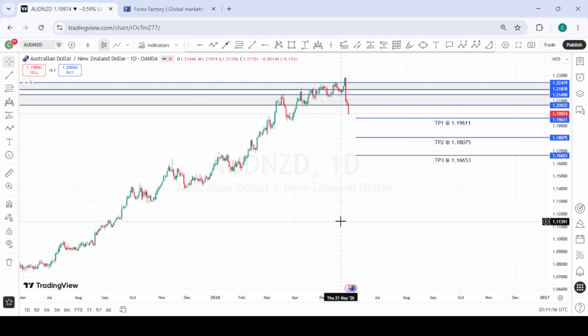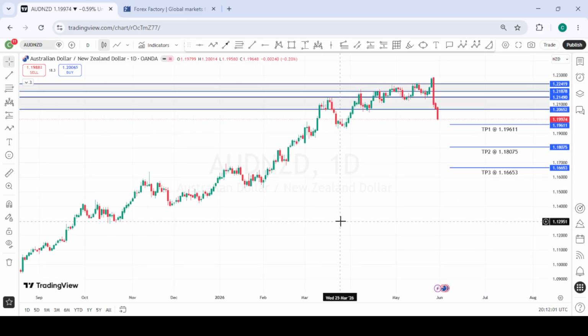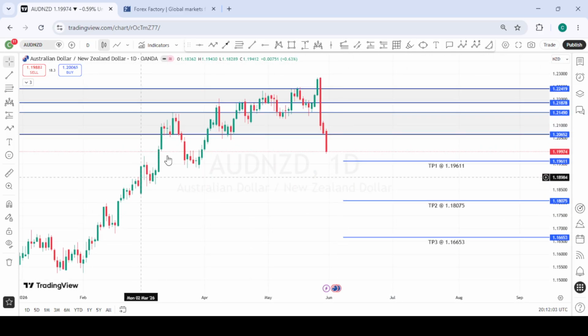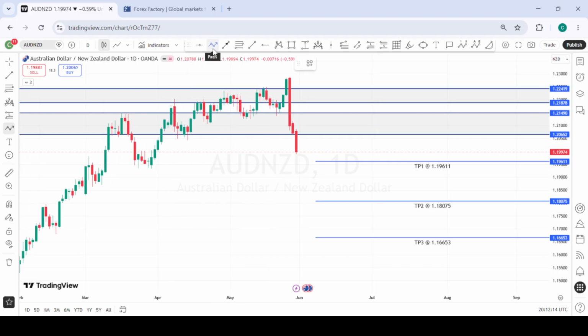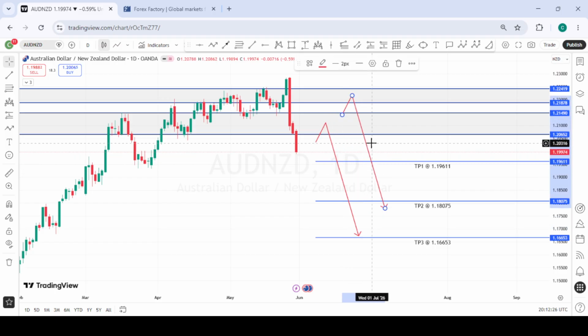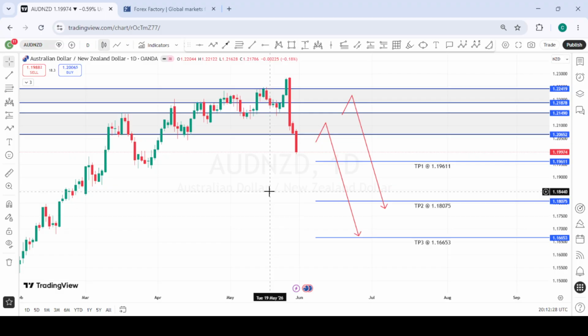So this is AUDNZD. So AUDNZD price has currently shifted strongly bearish. Price kept building up a divergence within this area over here, and we saw a very strong momentum on NZD after NZD's news was released last week. So going into next week, we now have a nice weekly and daily structure shift. All we are looking for is a possible pullback into this very first area of interest. Look for selling opportunities to the downside to this area, or should price pull back a bit higher into the zone we have above, we'll still be interested in taking ourselves from there to the downside.